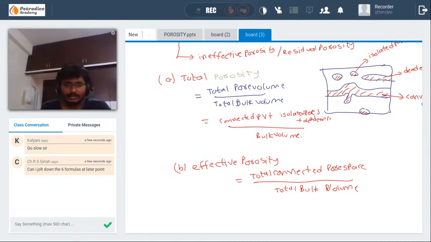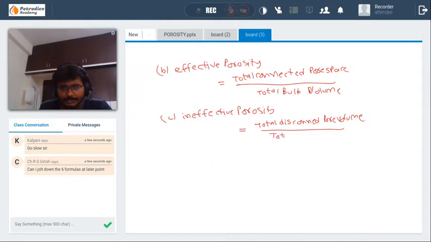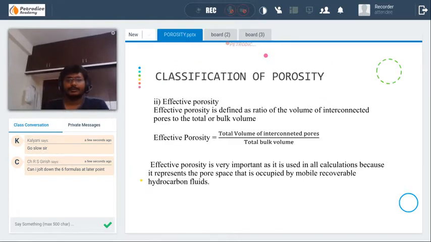And the third one is ineffective porosity. That is total disconnected pore space, that is pore volume, divided by total bulk volume. I'll give you the time to write it down. You can write it down from here.